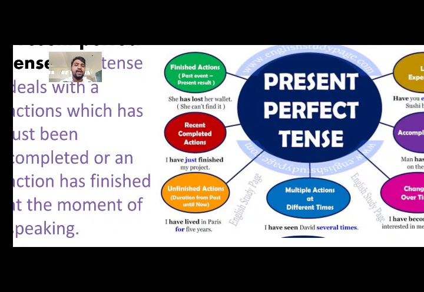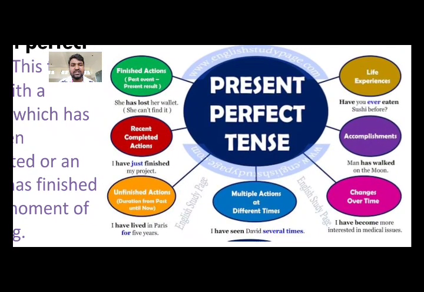See, we can express an action which has started in the past and is still continuing. How can we express that? I have lived in Paris for 5 years. It means you started living in Paris in the past, and still you are there in Paris. That action is not completed. Then multiple actions at different times, right? So how can we express that? I have seen David, see, several times.